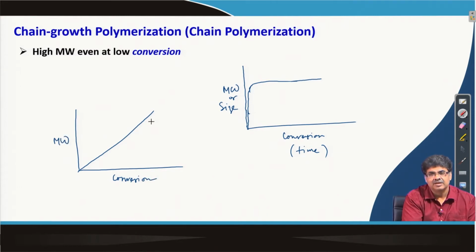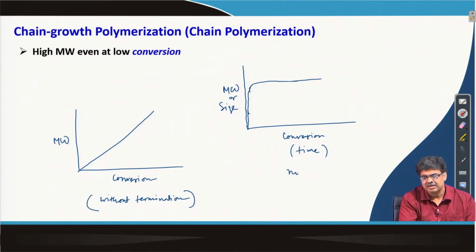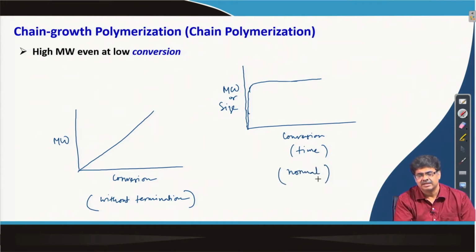So, in this case we are doing a chain polymerization without termination of the propagating chains. This is a normal case where we get statistical termination, and this is the standard normal chain polymerization process, and this is a special case. We require a special technique, we will discuss when the time comes.